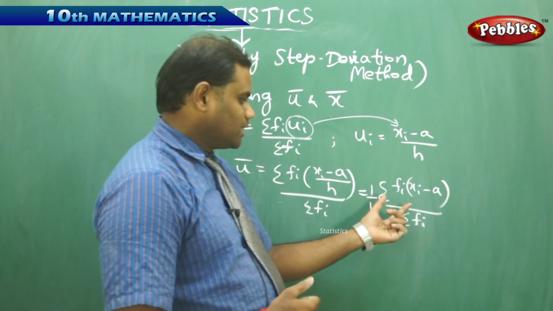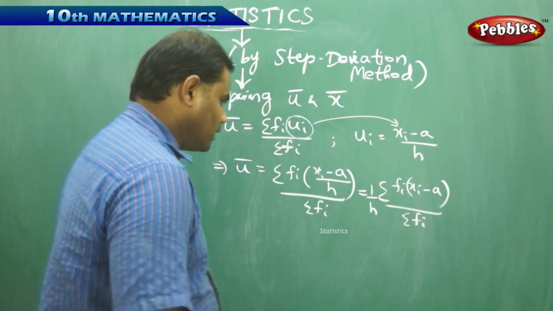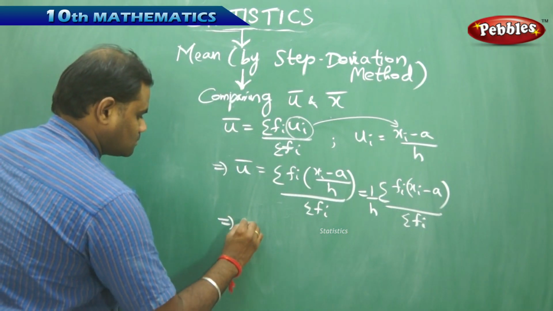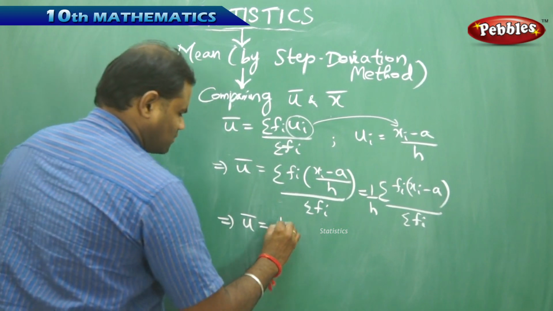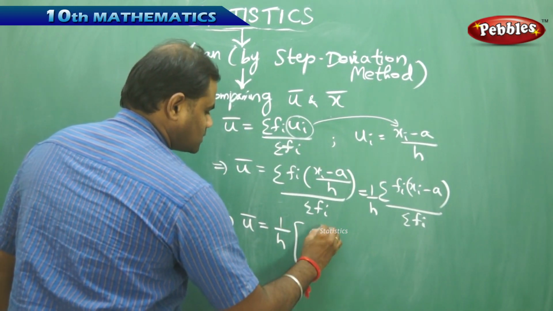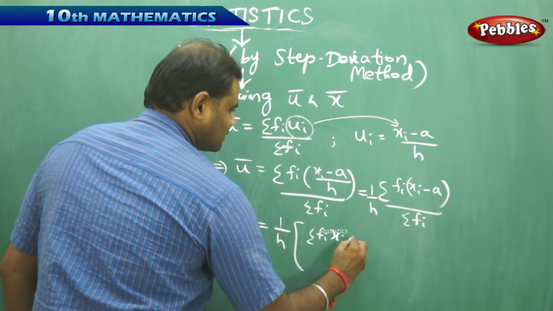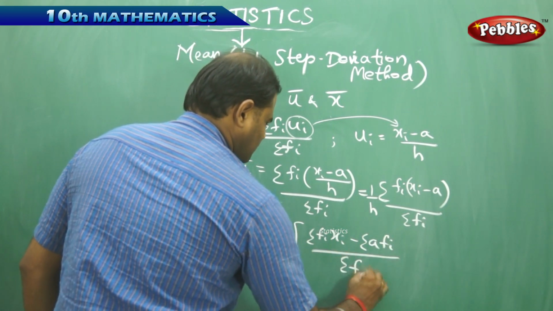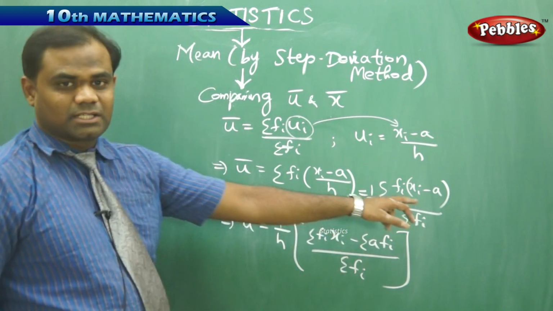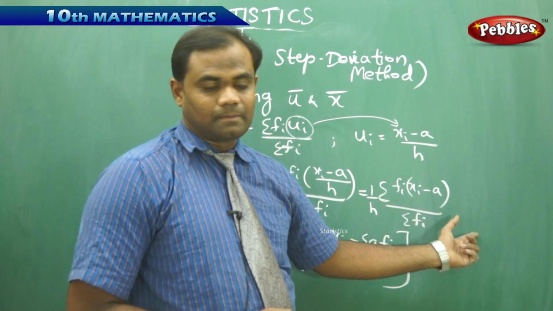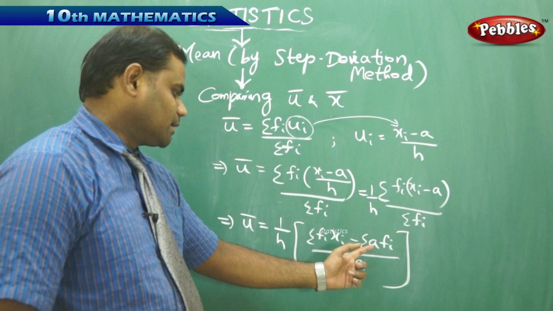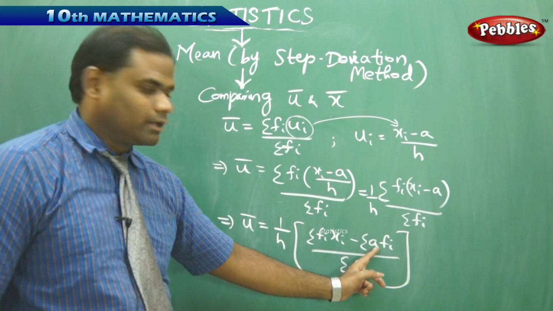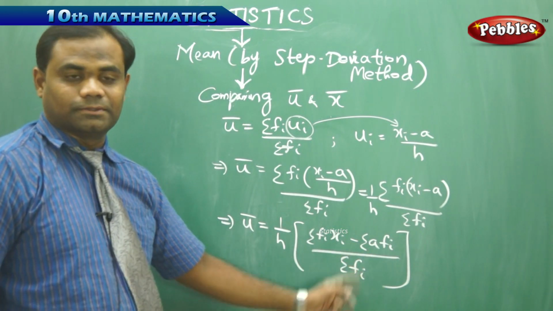Now next what I do is I split this, where u bar is 1 by h times sigma fi xi minus sigma a fi, by sigma fi. That is what I get when I split the factors from the bracket. So fi xi minus a times, again a is independent of i, can come out of the summation.